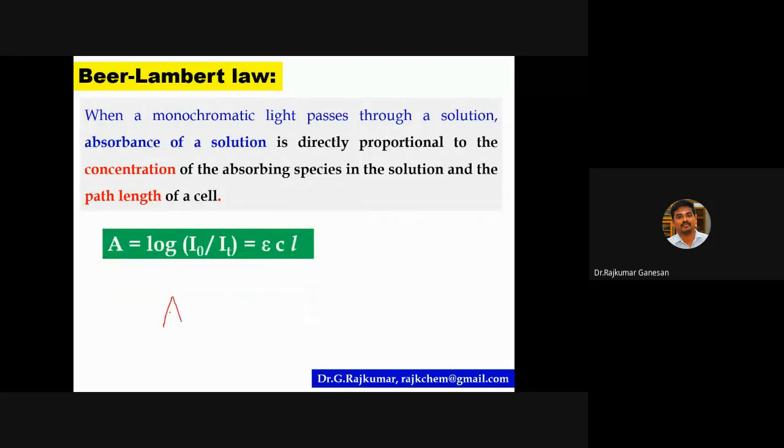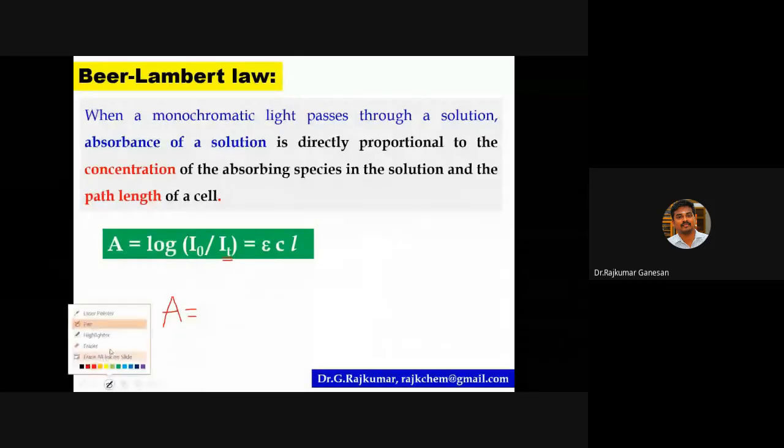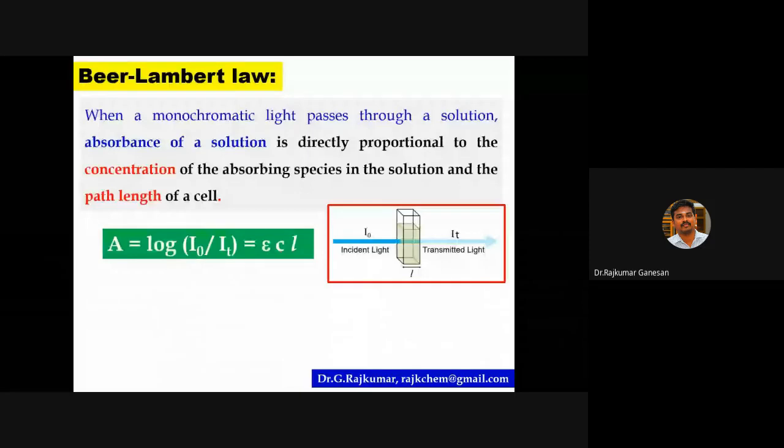This is the mathematical representation of the Beer-Lambert law. Absorbance is equal to log of I0 divided by IT. I0 is the intensity of incident light, before passing through the solution, and IT is the intensity of transmitted light, after passing through the solution. This is equal to epsilon times C times L. Epsilon is the molar extinction coefficient, C is the concentration of your solution, and L is the path length of a cuvette, the sample tube.